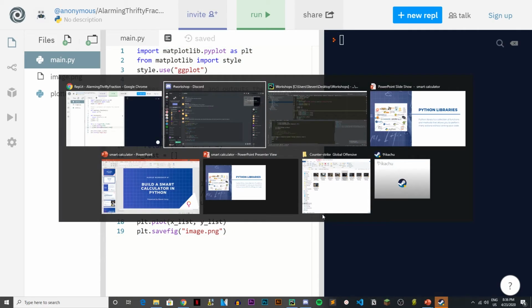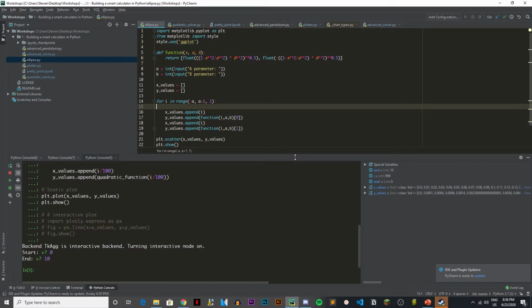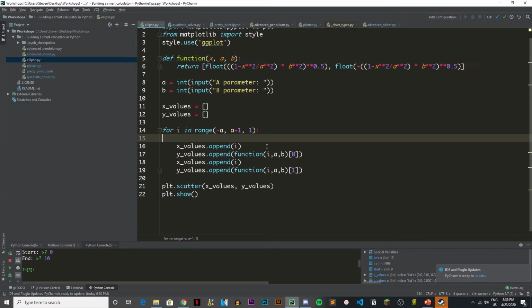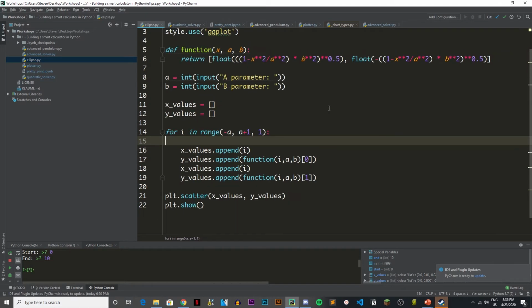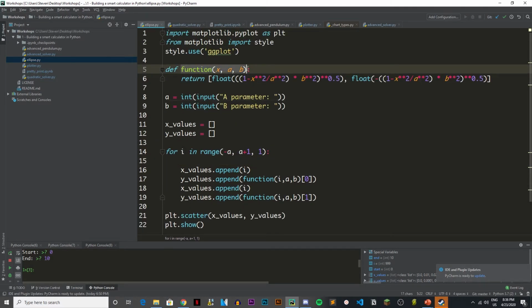I want to show you guys what I did using the same thing, except I made an ellipse. Our function takes not only x, but also the a and b arguments. If you think of an ellipse, there are two y's for one x, and it's hard to trace around the ellipse.